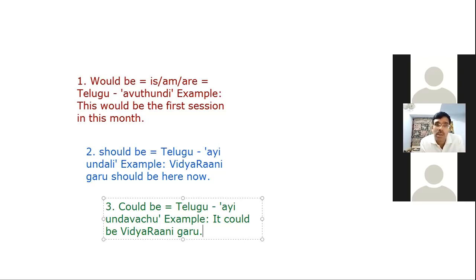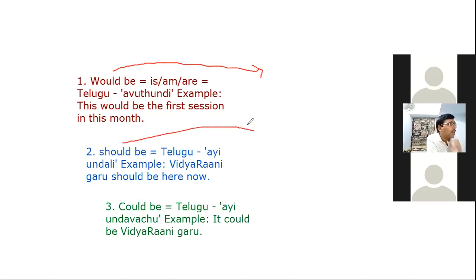So the word should came from, and is the past form of, shall. So let me write it here. The word would actually came from the word, what is the word? Do you remember? What is the word from which would came? Yeah, will.